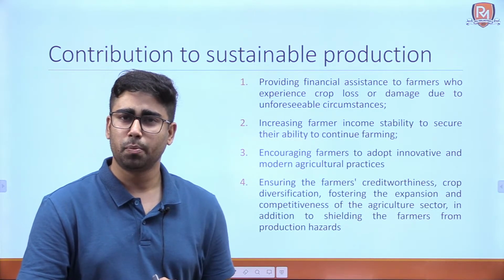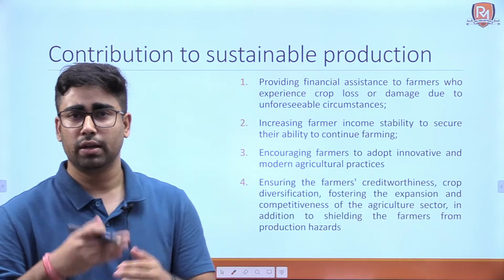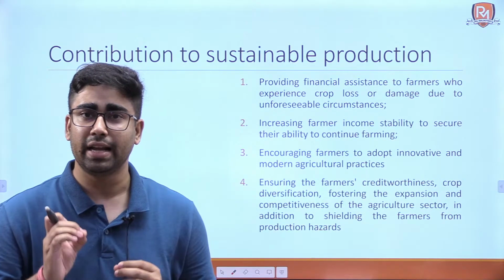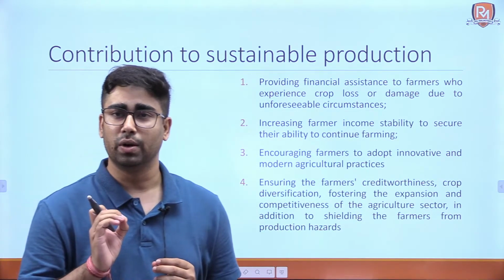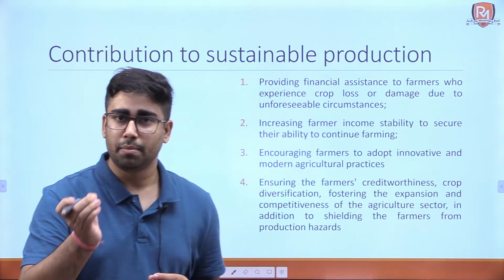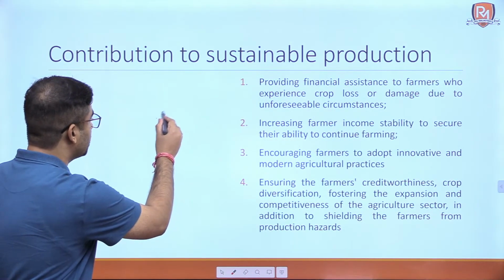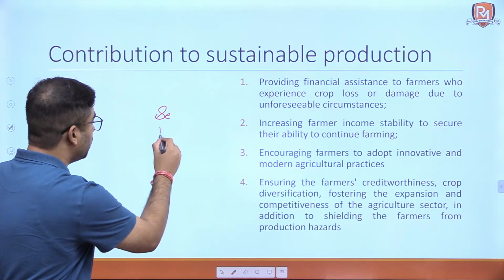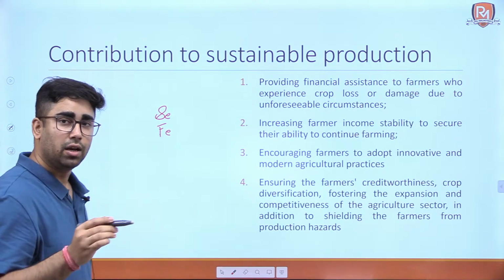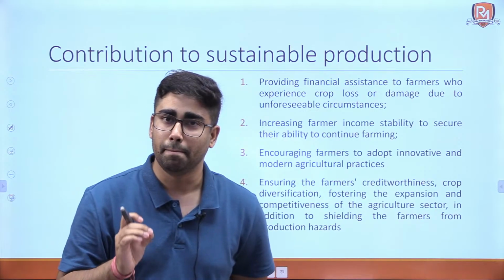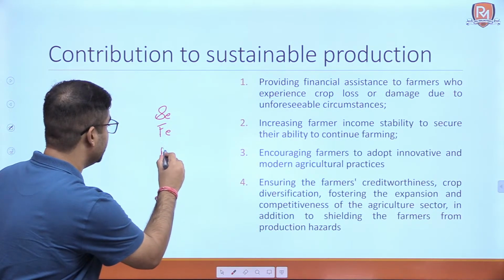And the fourth point related to agricultural sustainability is that it ensures their credit worthiness. For example, farmers take loans for various inputs before growing crops: loans for seeds, for fertilizers, for various agricultural machineries.